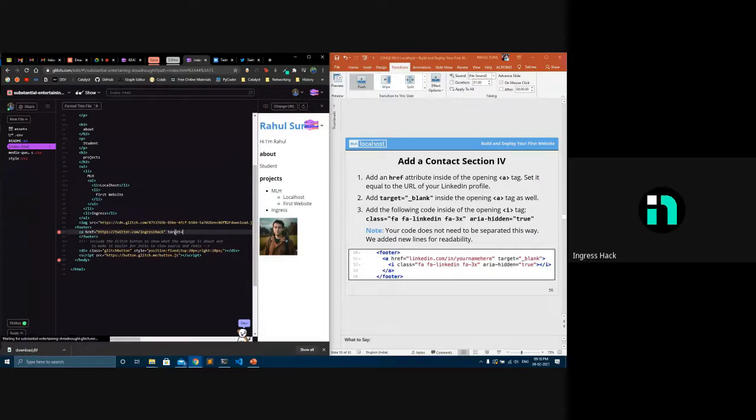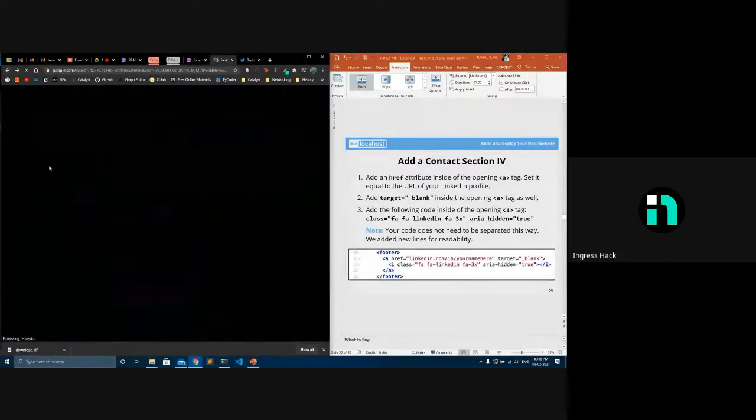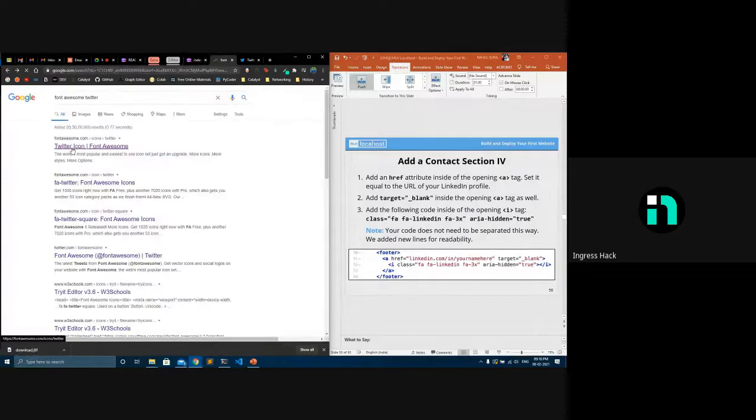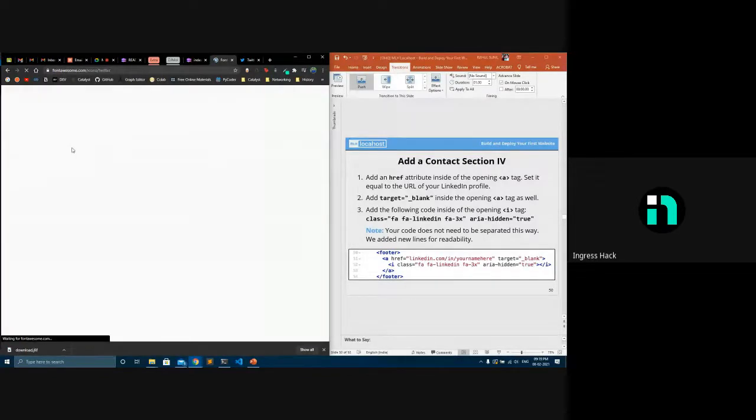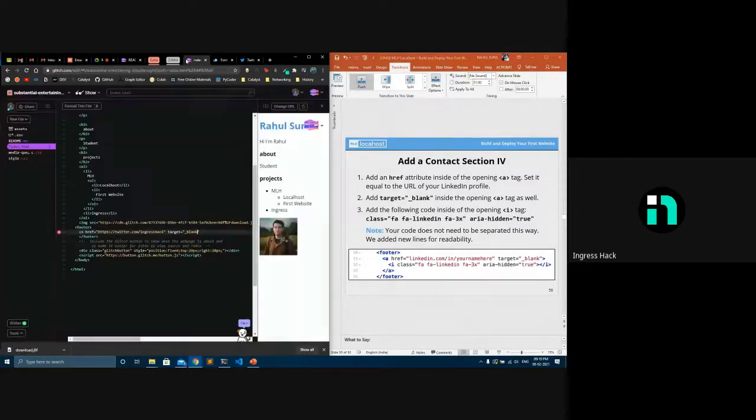So basically what target blank does is, if I don't add target blank, when I click on that particular link, it just opens in that same page itself. Like for example, when I go to Google and click on this first result, it opens in that same tab itself. But when I add blank, it'll open that in a new tab. Since with Twitter and all, you just redirect from some other site, you open it in a new tab. That's why I'm adding blank.